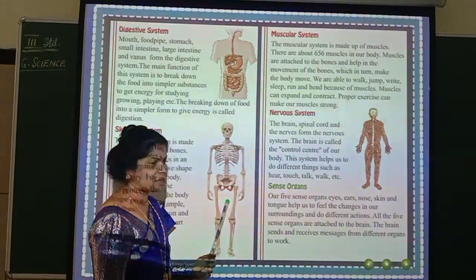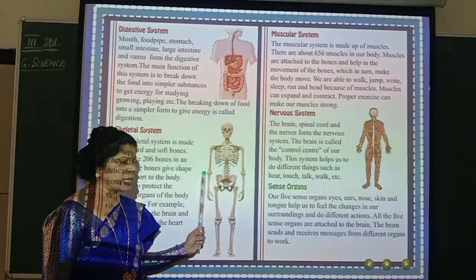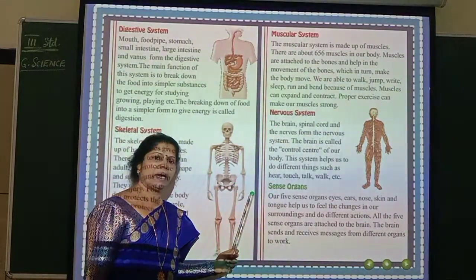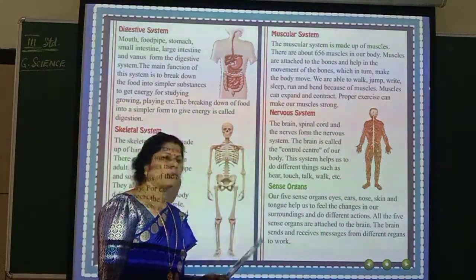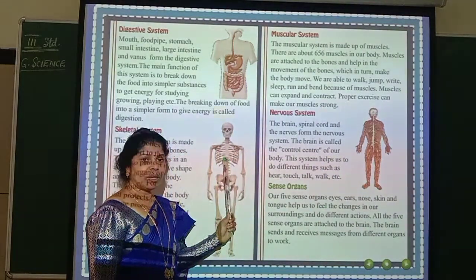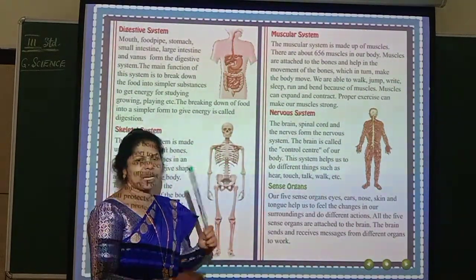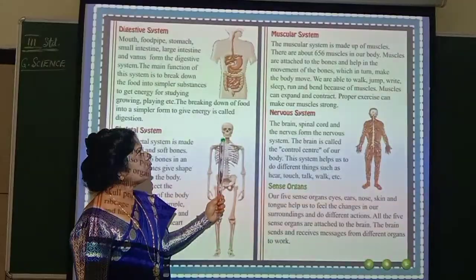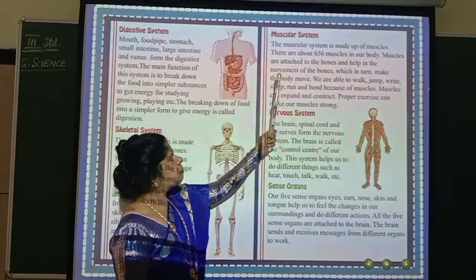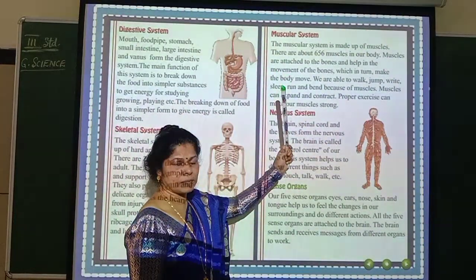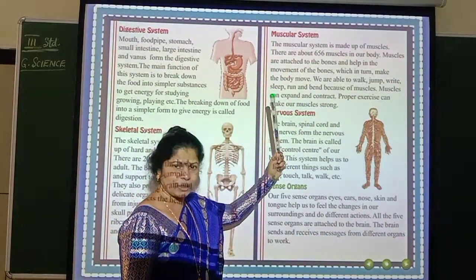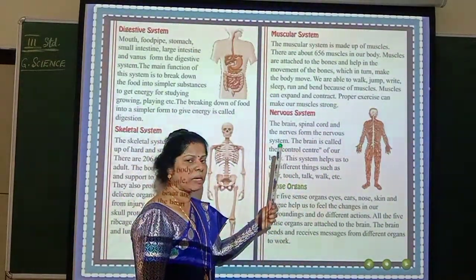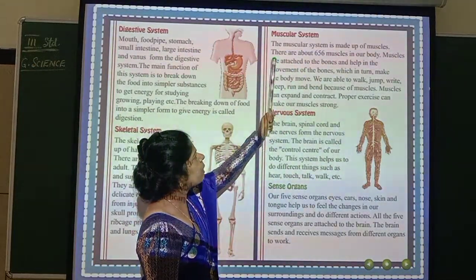You have seen the skeletal system now? The muscles are covering all the skeletal system. Otherwise, just imagine if the muscles would not have been there. What would have happened? You would have been just like this, bones. Isn't it? And if bones were not there, you would have been like a ball. Right? So only muscles would have been there. So now you can see the muscular system. The muscular system is made up of muscles. Muscles, mamsa, what I call, no? Wherever you touch, you can see soft things, no? That is nothing but muscles. So the muscular system is made up of muscles.